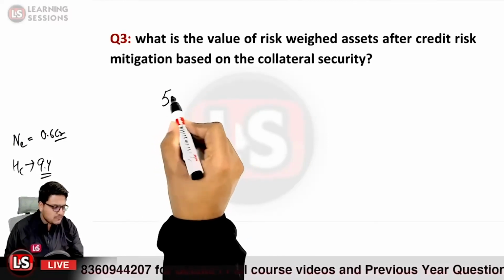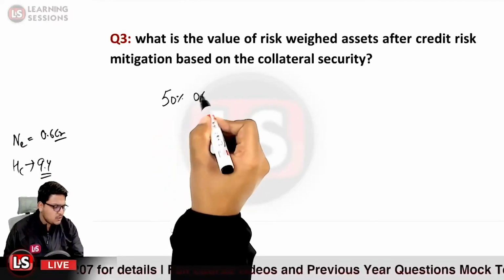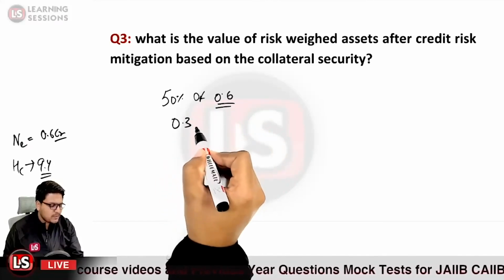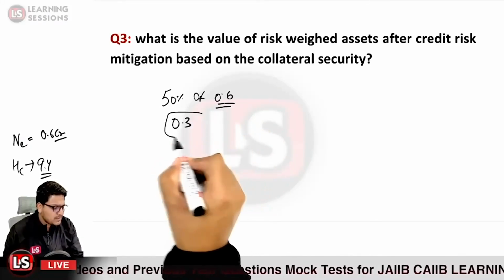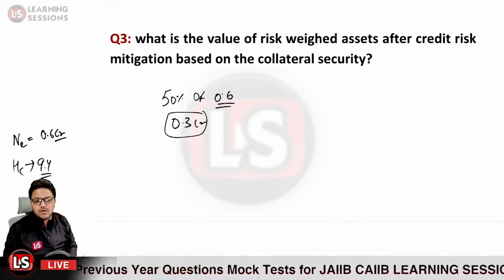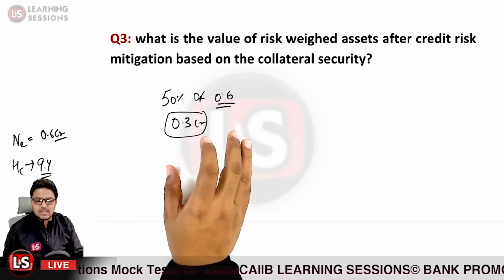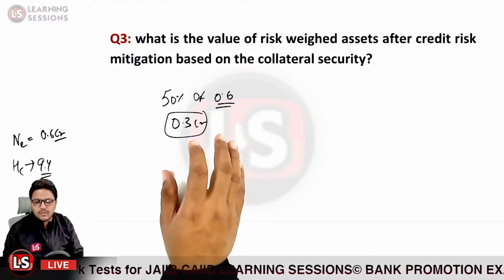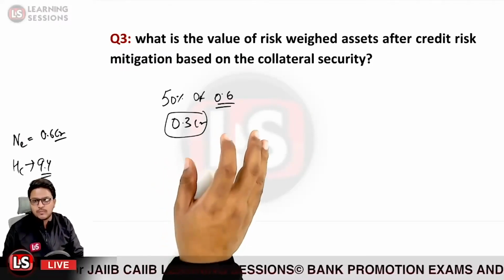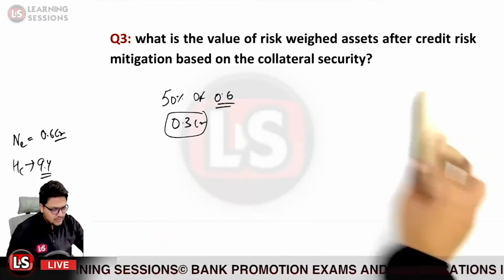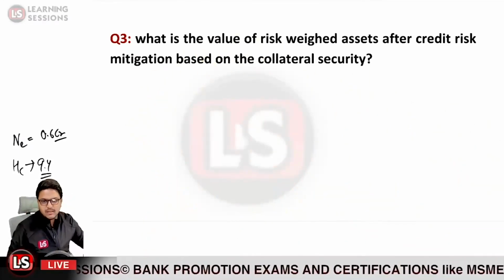So we are taking 50% of the 0.6 crore, that is the net exposure, and that will amount to what? That would amount to 3 lakh rupees, or we can simply say it is basically 0.3 crore, not 3 lakh rupees. It is 0.3 crore. Is that clear? So that would be the answer related to it.